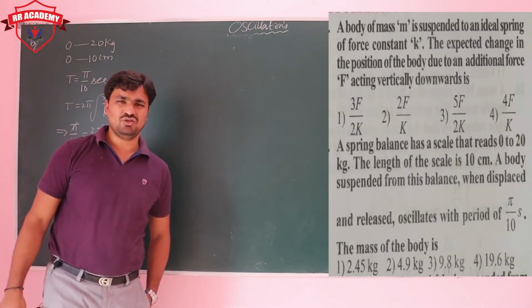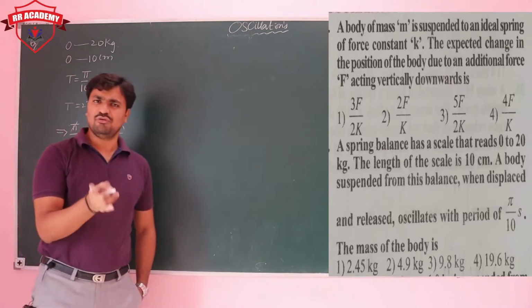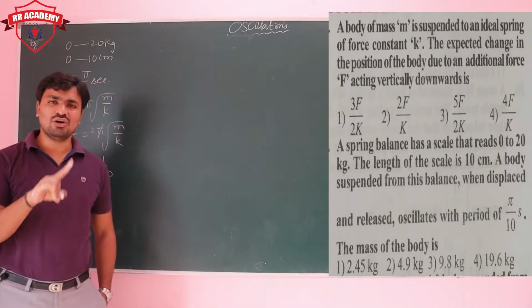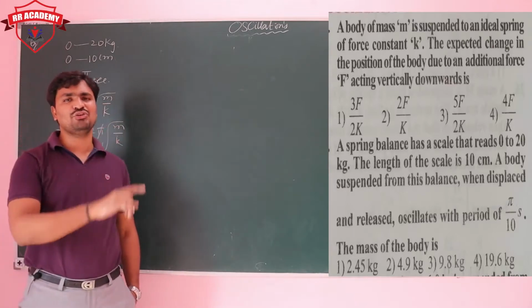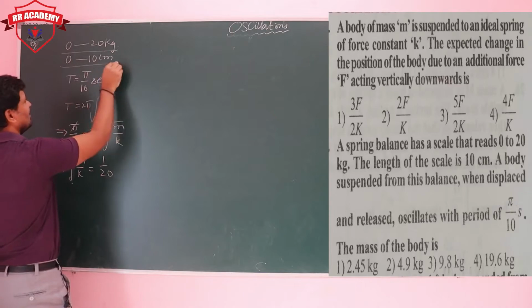Root m by k is equal to 1 by 20. So this is the value of m by k. Now, you know the mass? Don't know. You know k? No. But how do you find the value of k? Yes, see here. They are giving the strength of this spring.